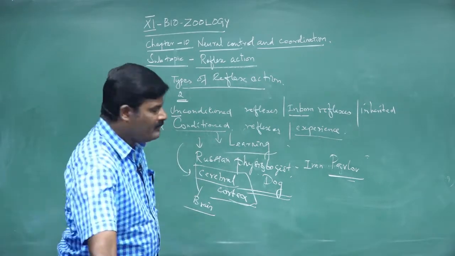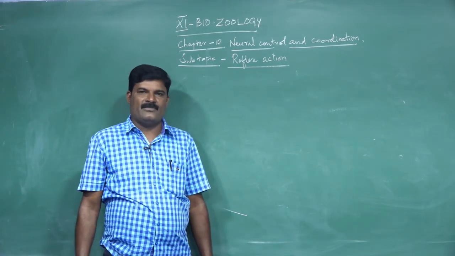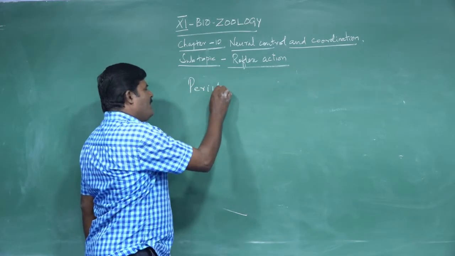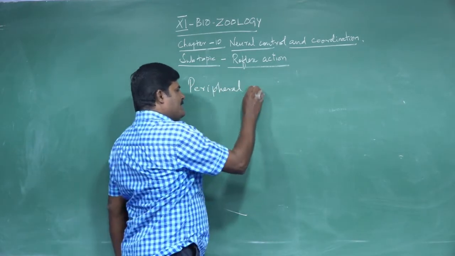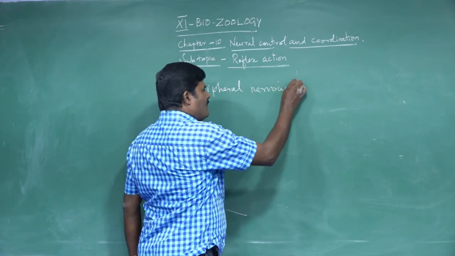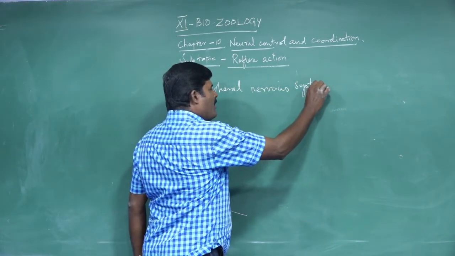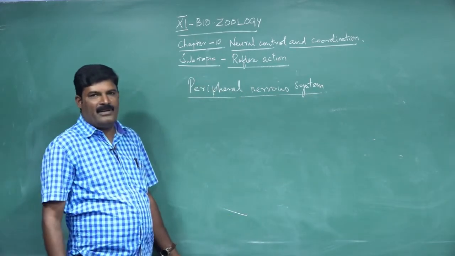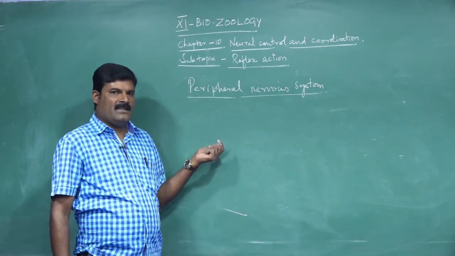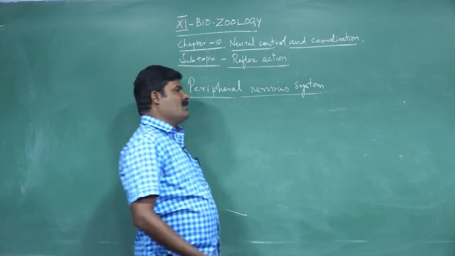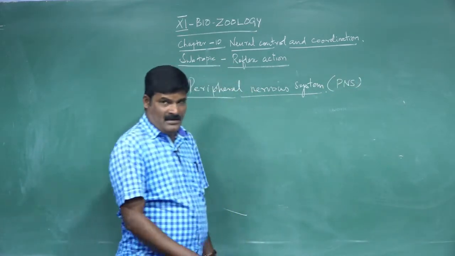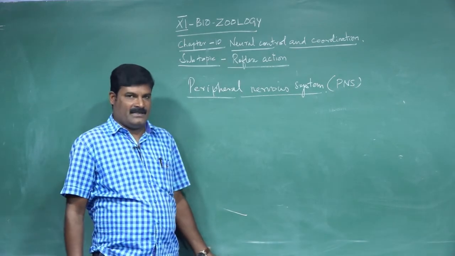Now another type of neural system is the peripheral nervous system. In general there are three types of nervous system: the central nervous system or CNS, the peripheral nervous system or PNS, and the third one, the autonomic nervous system or ANS.